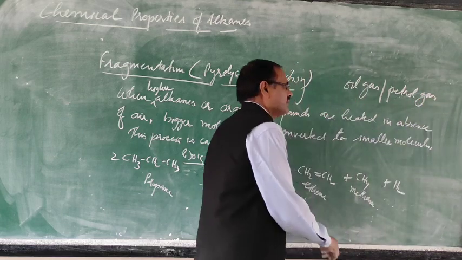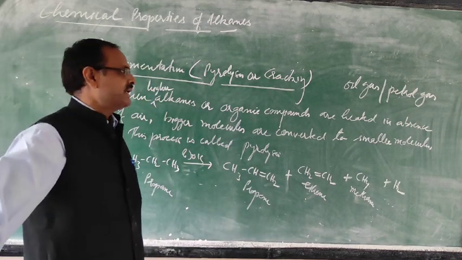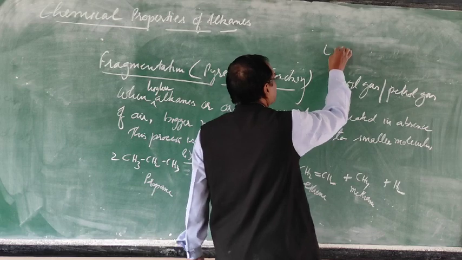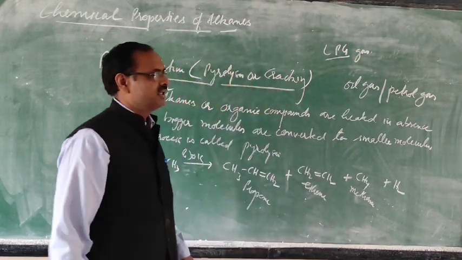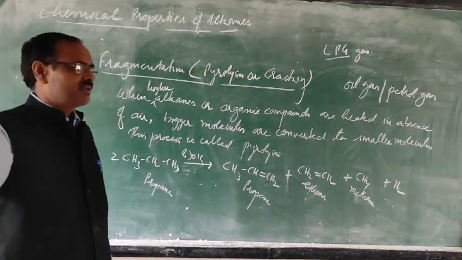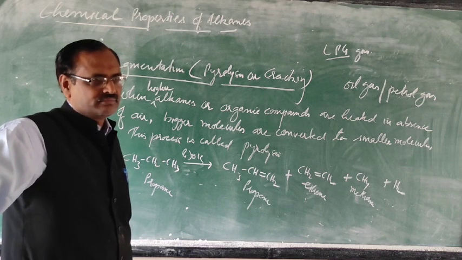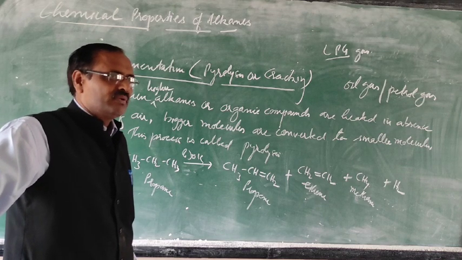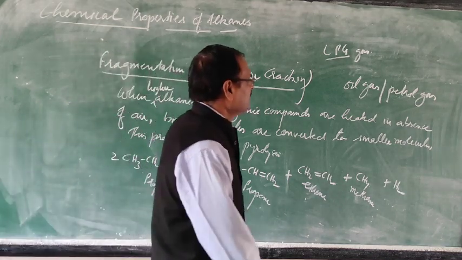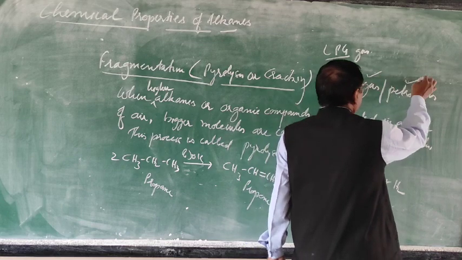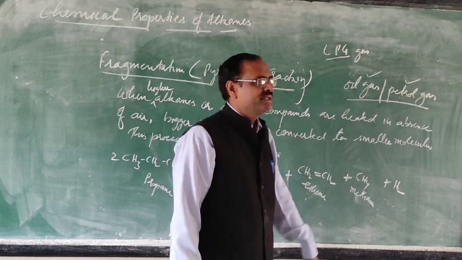Nowadays in the chemistry lab you get gas in your burner, and that is LPG gas. But in earlier times we were using oil gas or petrol gas in our laboratory as a substitute for LPG gas.